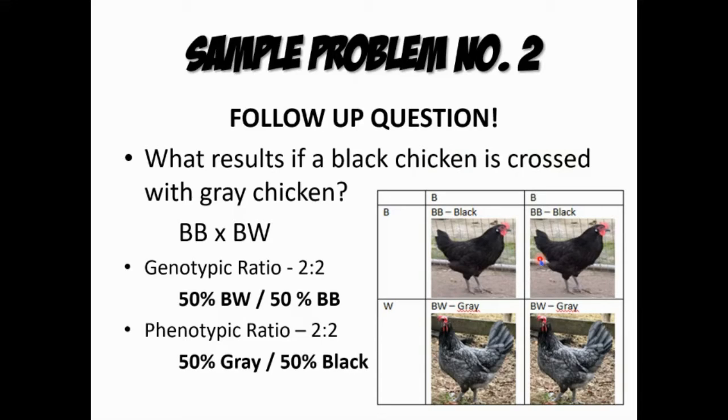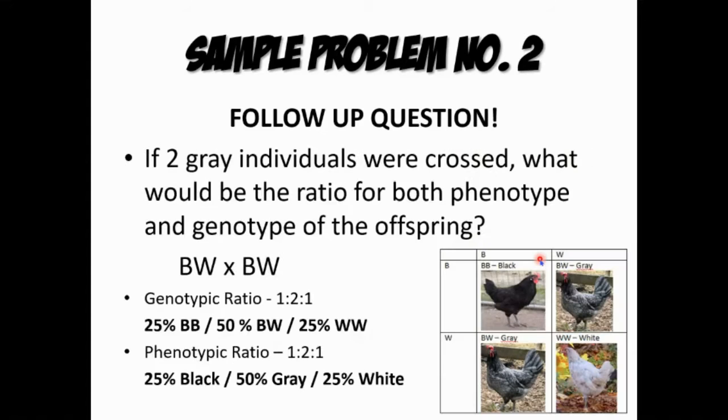And then another follow-up question, if two gray individuals were crossed, what would be the ratio for both phenotype and genotype of the offspring? Na basta na pagkakita natin, BW, imimix natin sa BW, no? So ayan, in-apply natin ang test cross. So yung kanilang genotypic ratio is 1:2:1. So 25% yung BB, 50% yung BW and then 25% yung WW.